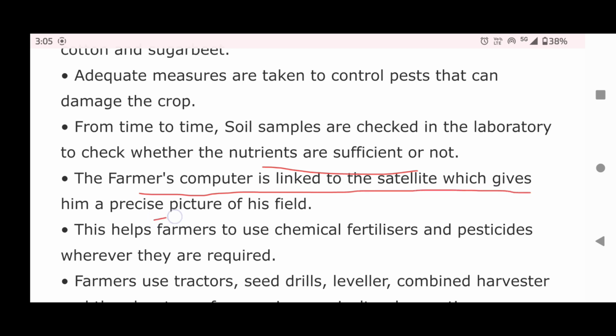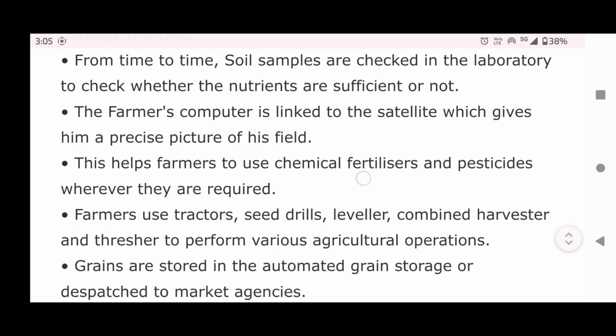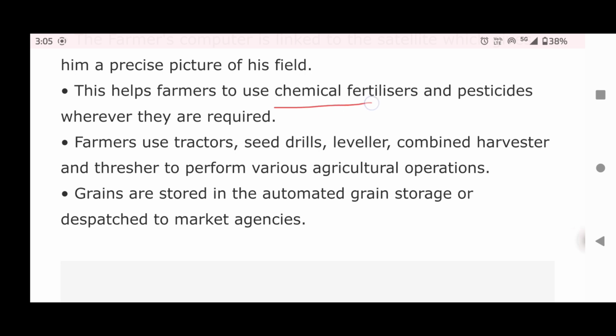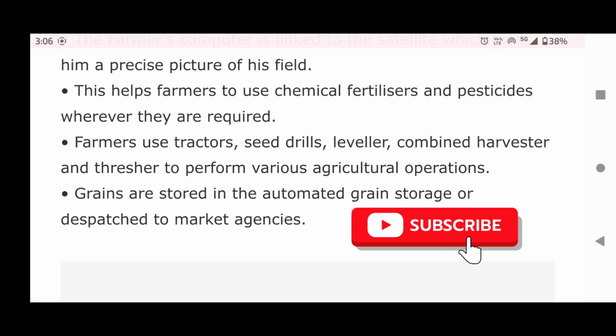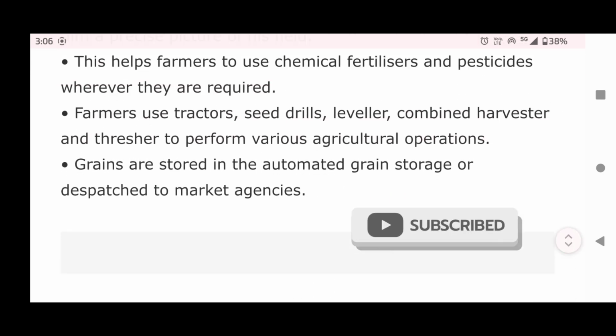The farmer's computer is linked to the satellite, which gives him a precise picture of his field. This helps the farmer to use chemical fertilizers and pesticides wherever they are required. Farmers use tractors, seed drills, levelers, combined harvesters, and threshers to perform various agricultural operations. Grains are stored in automated grain storage or dispatched to the market agencies.